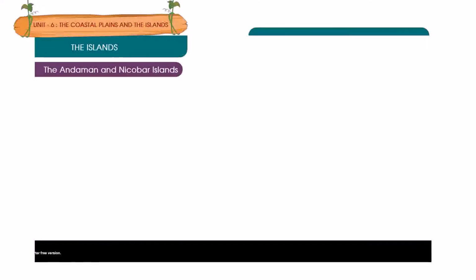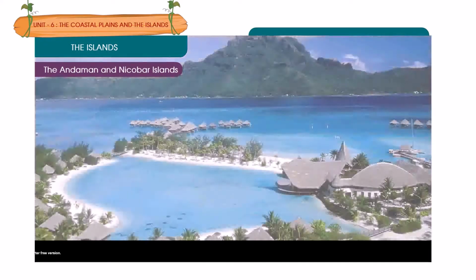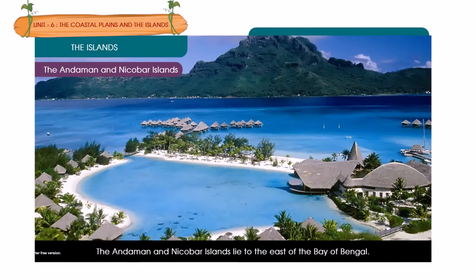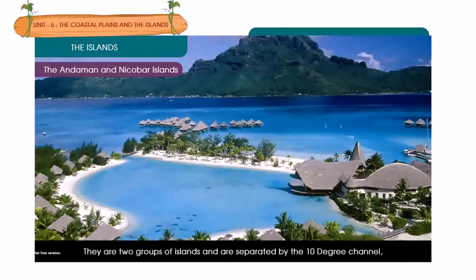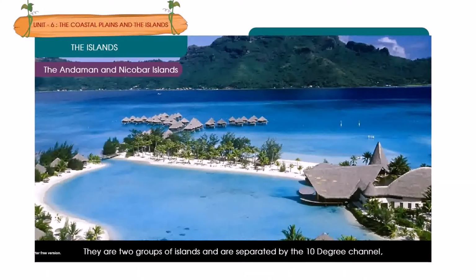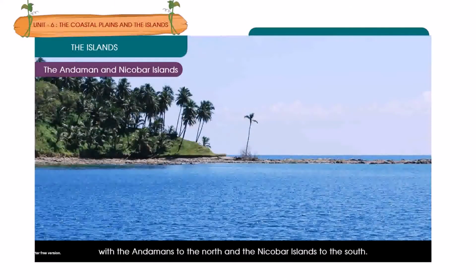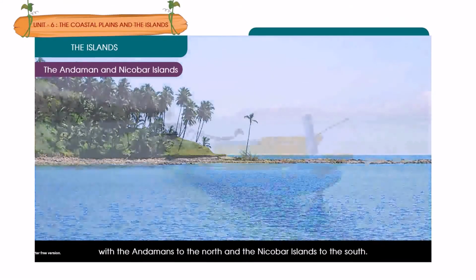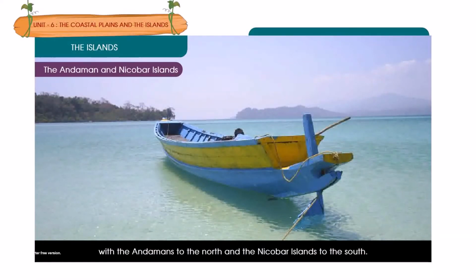The Andaman and Nicobar Islands. The Andaman and Nicobar Islands lie to the east of the Bay of Bengal. They are two groups of islands and are separated by the 10-degree channel, with the Andamans to the north and the Nicobar Islands to the south.